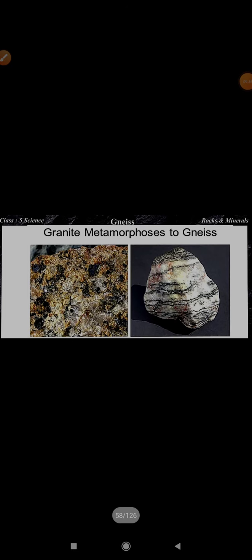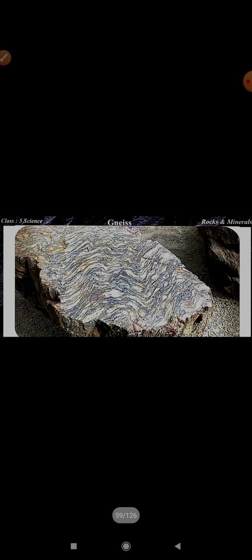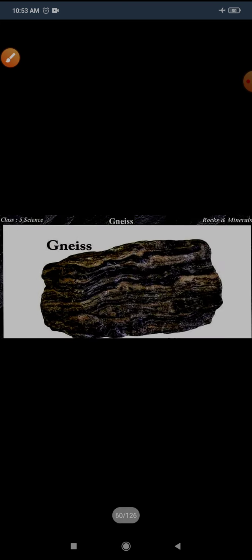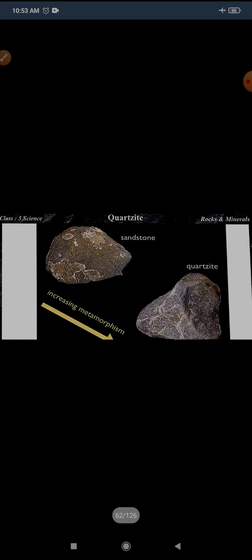It is formed from granite, and it has different kinds of materials in it, giving it a striped or streaked look. Here you can see the striped look is visible. You can see how these lines are going. And what are the uses of this? Gneiss is used as a building stone. This is the stone we use in building.